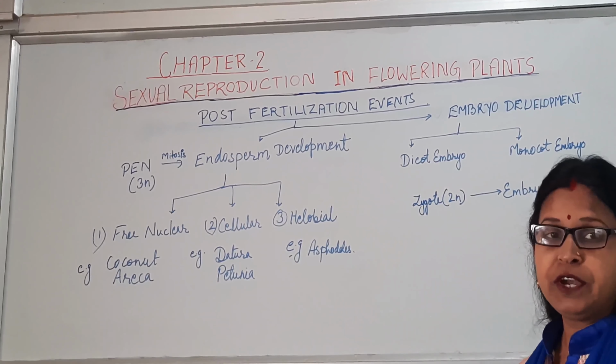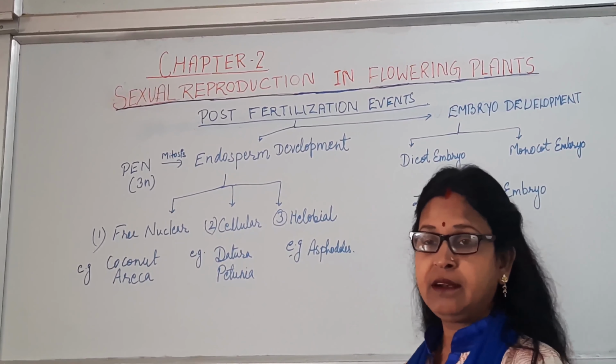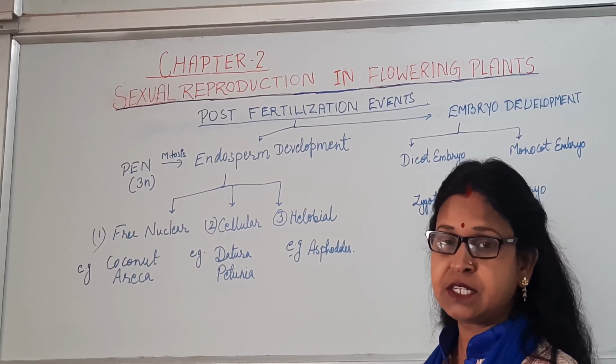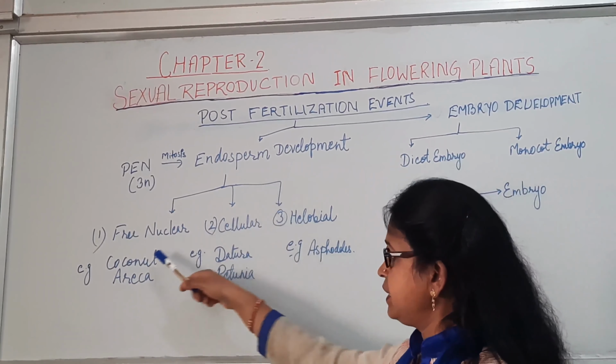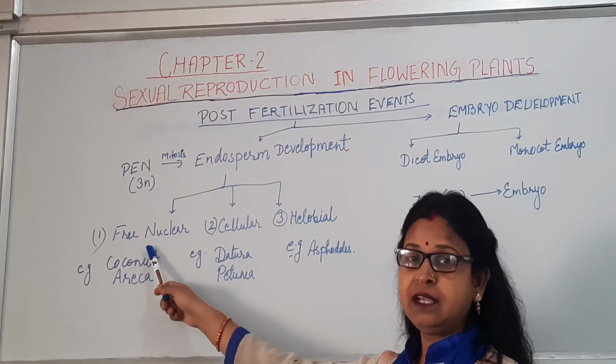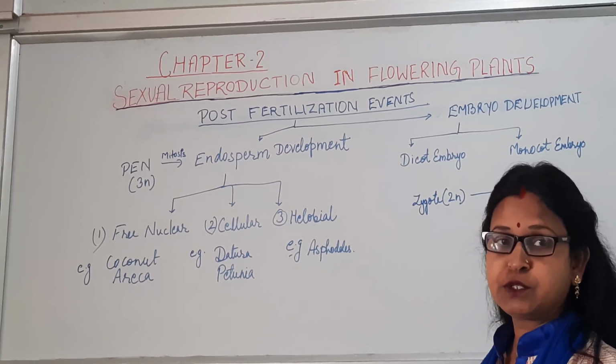Now, types of endosperm. There are three types of endosperm, depending upon the different events which occur during the developmental stages of the endosperm. It can be divided into three types: first is free nuclear, second is cellular, and third one is helobial type of endosperm.